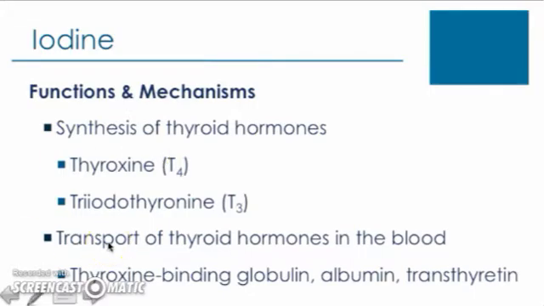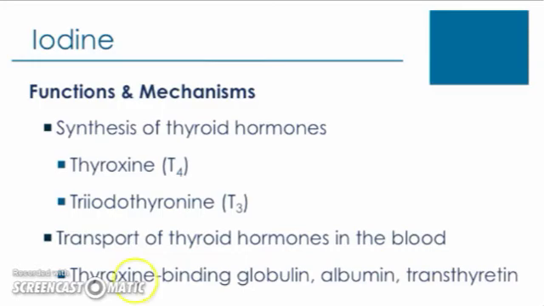We're going to go over a diagram that reviews the formation of the T3 and T4 in the thyroid cell. Once the hormones are synthesized, we see that they are transported by different proteins, so either the thyroxine binding globulin, albumin, or transthyretin.